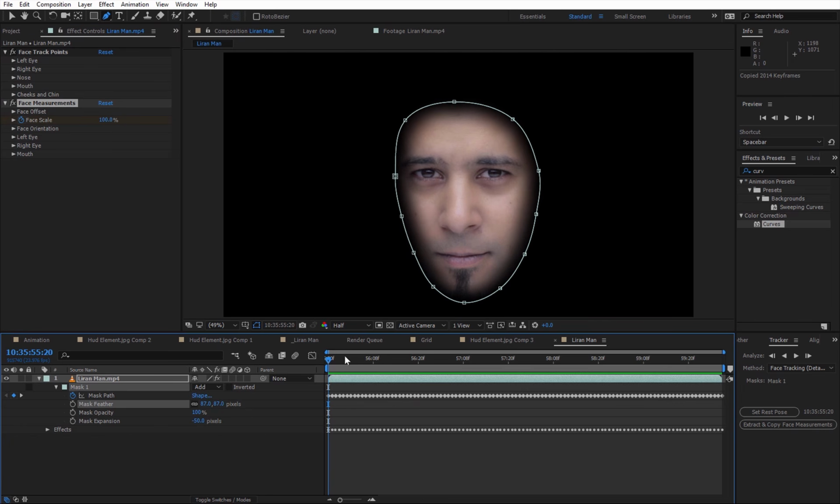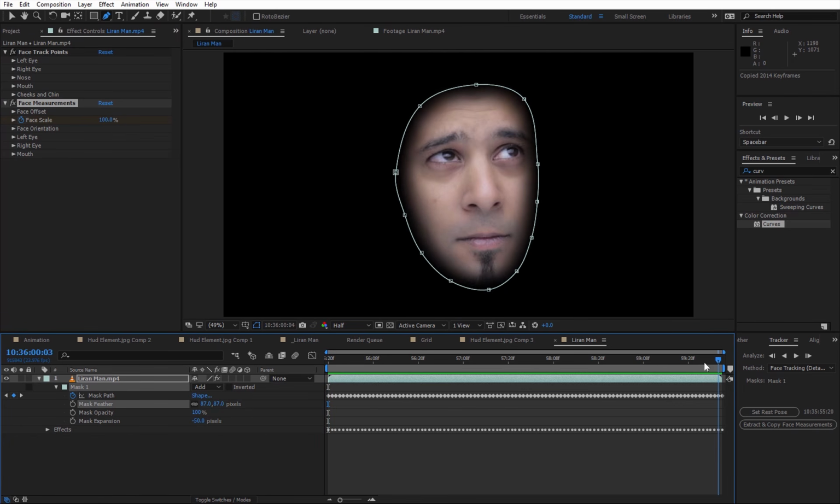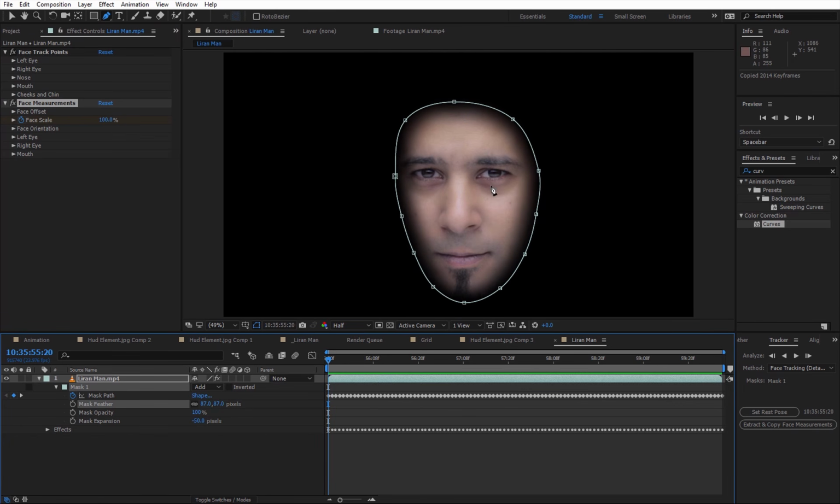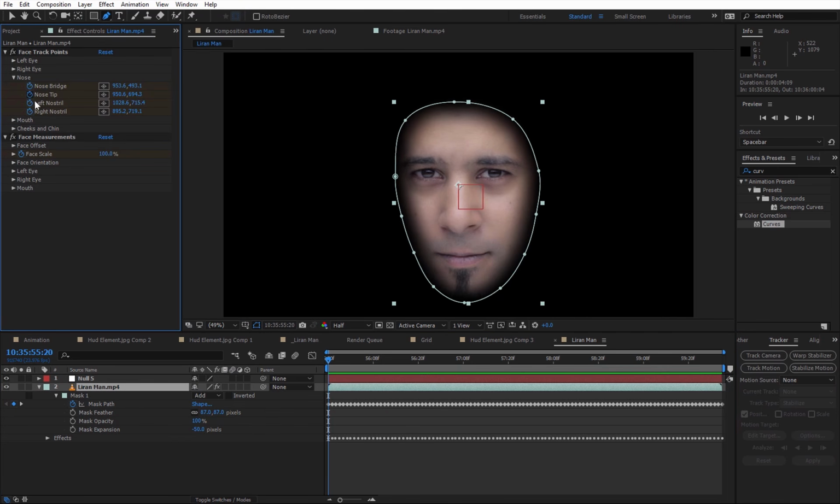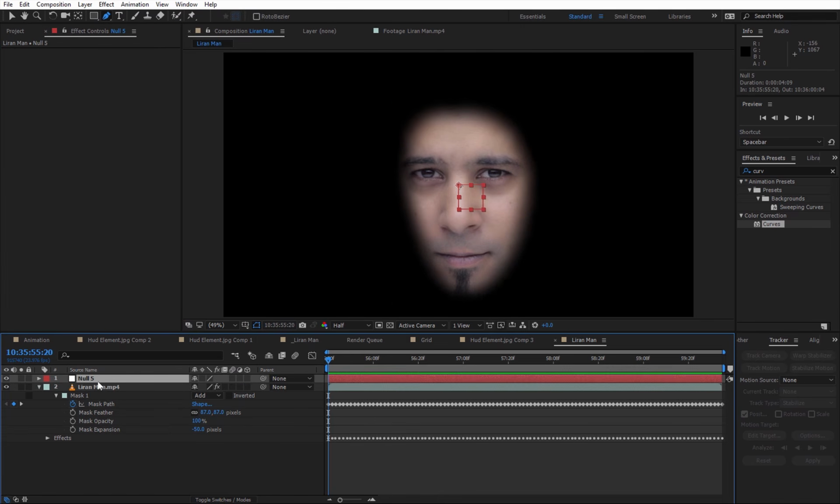And the first thing I want to do, I want to press the set rest pose, but only when my face is on rest pose, which is, it's not rotating anywhere, and I'm looking directly to the camera, I think. Set rest pose, perfect. And now I'm going to create a new null, and I want to take the nose tip value and put it to this null.